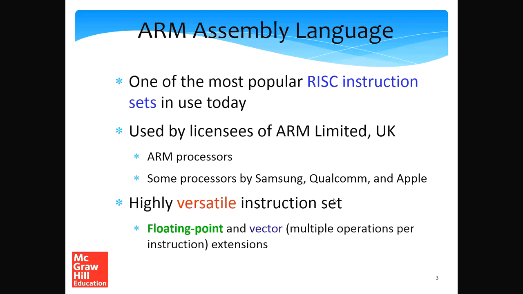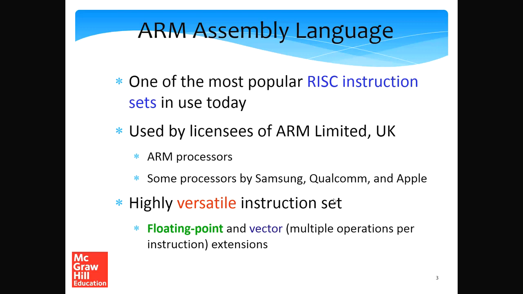Coming back to ARM, ARM has a lot of licensees all over the world. What ARM produces is the design of a processor, and then they sell the design. The design can be incorporated by a third party with other components. For example, if ARM sells a processor to a phone company, then they can incorporate the ARM processor and also have other smaller circuits around it, for example, a circuit to process inputs from the camera, or a circuit to interface with the accelerometer in the phone. All of these additional circuits can be added.